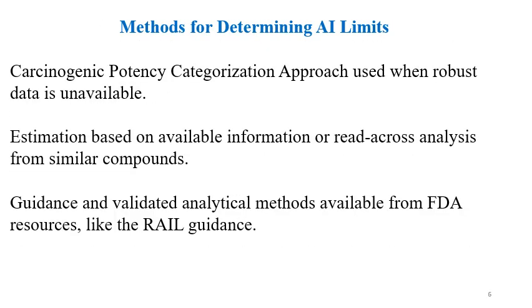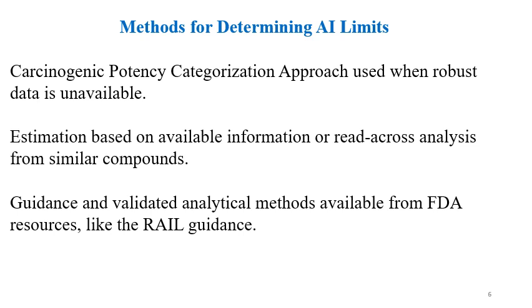How these AI limits are calculated, you can find in the video on this channel, so that you will understand how the AI limits are calculated considering the LD50 data and extrapolation of the carcinogenic risk. The carcinogenic potency categorization approach, that is the CPCA approach, is used for determining the AI limit when there is no robust data available.